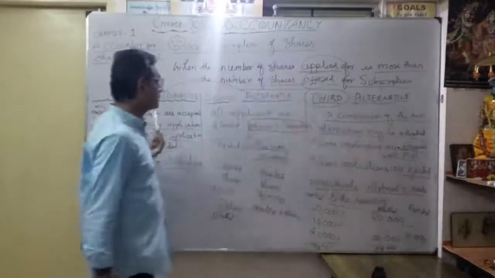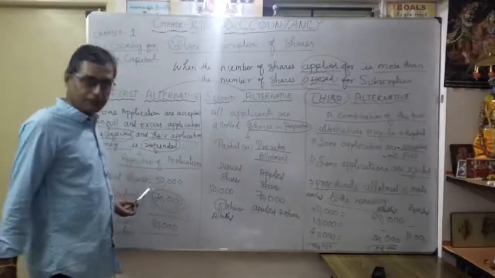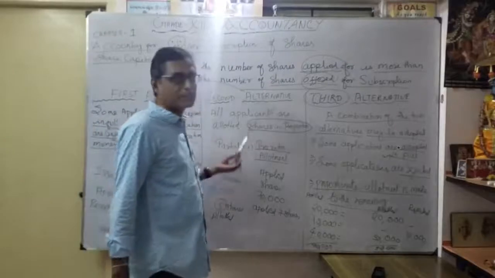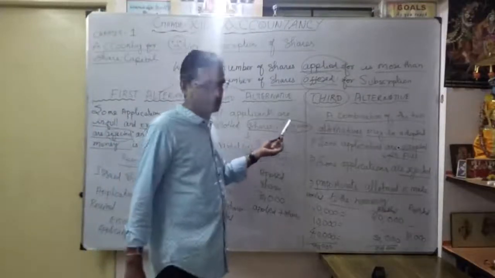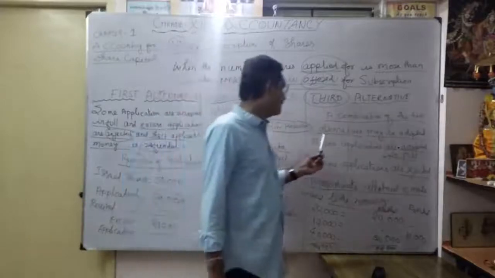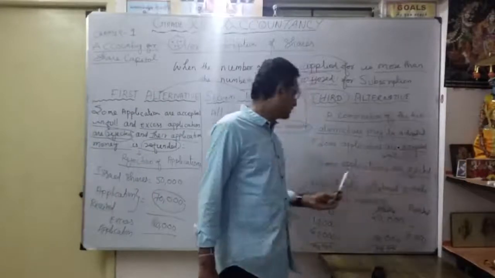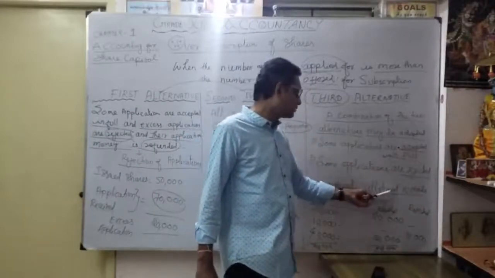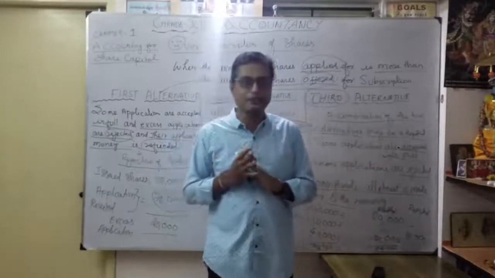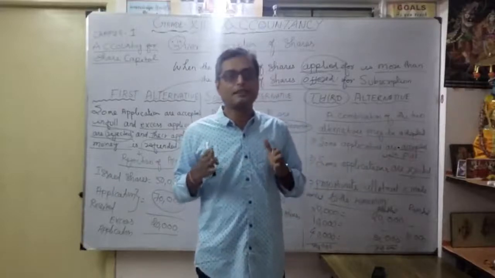So the first alternative: after the application allotted, balance money refunded. What is application money? Second alternative: we allot again shares in proportion. What is the third alternative? Combination of both. Some applications are accepted in full, then some applications are rejected, then finally proportionate allotment is made to the remaining shares. Okay, that's the three alternatives. Now we will see one by one with the example.